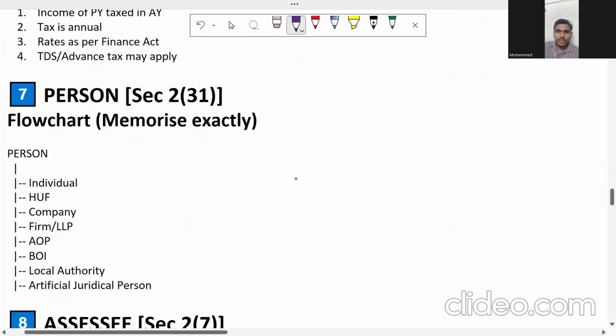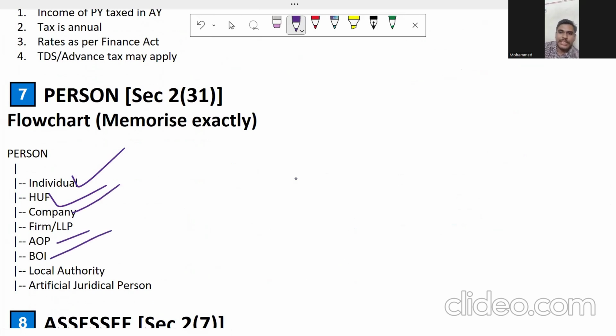Person is going to be an individual, HUF, company, firm, LLP, AOP, BOI, local authority, and artificial judicial person. This is the definition given as per the Income Tax Act 1961. Who is the person? We'll discuss each and every concept in detail.